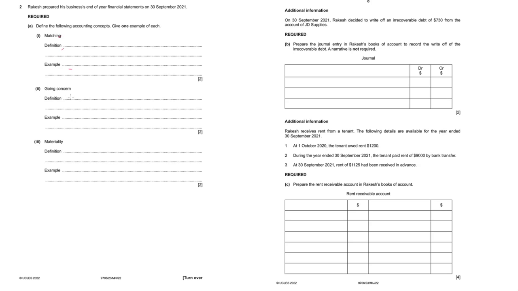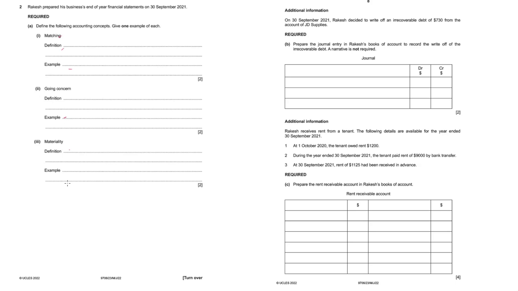Then going concern. Going concern assumes that the business will continue to operate for an indefinite period of time. There are no intentions to close down the business. An example is the process of capitalizing non-current assets, or treating non-current assets as capital expenditure and showing them in the balance sheet at cost less any accumulated depreciation. That's an example of going concern, because if going concern is not there, you can't show your non-current assets at cost in the balance sheet. You have to show them at their market value.